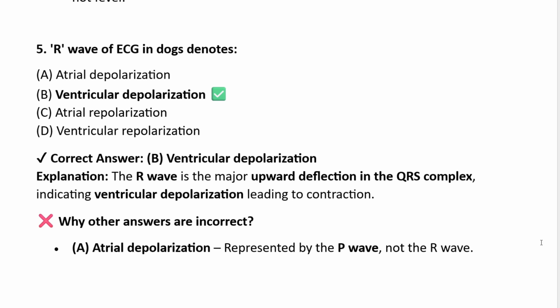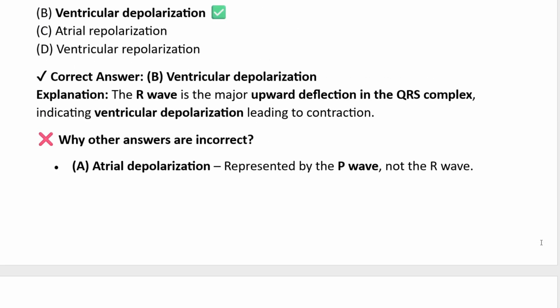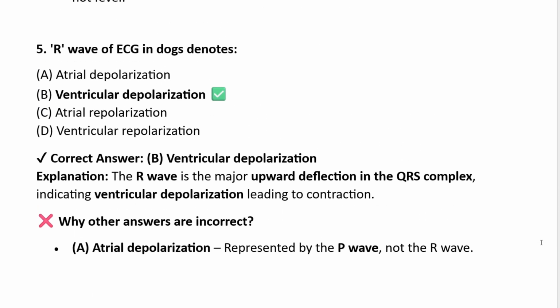Question 5. In the ECG, electrocardiogram, the R wave in dogs denotes atrial depolarization, ventricular depolarization, atrial repolarization, or option D, ventricular repolarization. It is very easy. The correct answer is ventricular depolarization. Atrial depolarization is caused by the P wave, not the R wave. Atrial repolarization also is not. Ventricular repolarization is caused by the T wave, not the R wave. So the R wave of ECG in dog denotes ventricular depolarization.